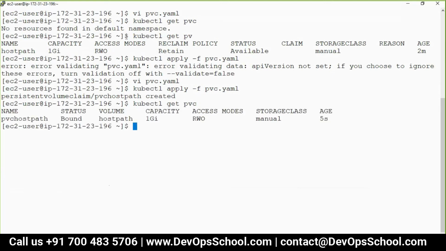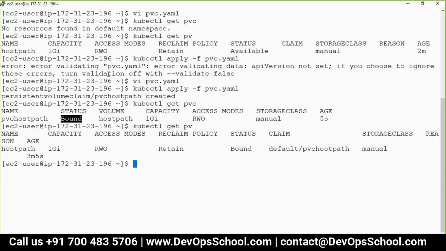See, I got this, and the status is Bound, meaning I got it. If you demand more than what is available in the cluster, it will say pending. Okay. Now PV. See here, earlier it was Available, now it's Bound. That means I got one PV. If you need 10 PVCs, then you need 10 PVs. If you need 1 PVC, you need 1 PV. So that means you have to create them.